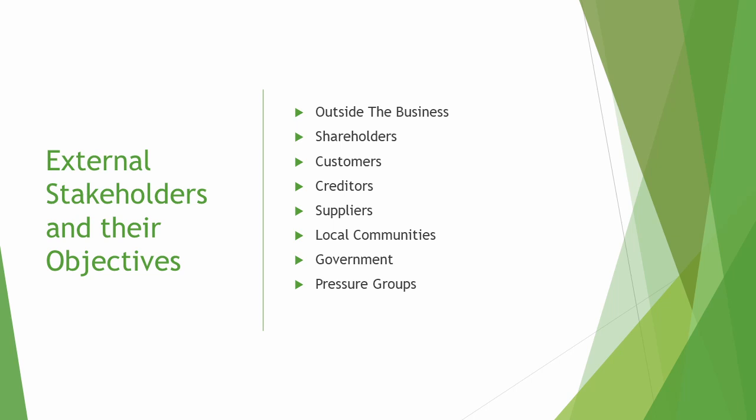The local community looks for employment prospects, environment safeguarding, their acceptance of social responsibility and ethical behavior. The government looks for their compliance with laws and regulations, efficient use of resources, employment opportunities, contribution to the national economy, and tax payment. Pressure groups look for their views to be heard by the business.